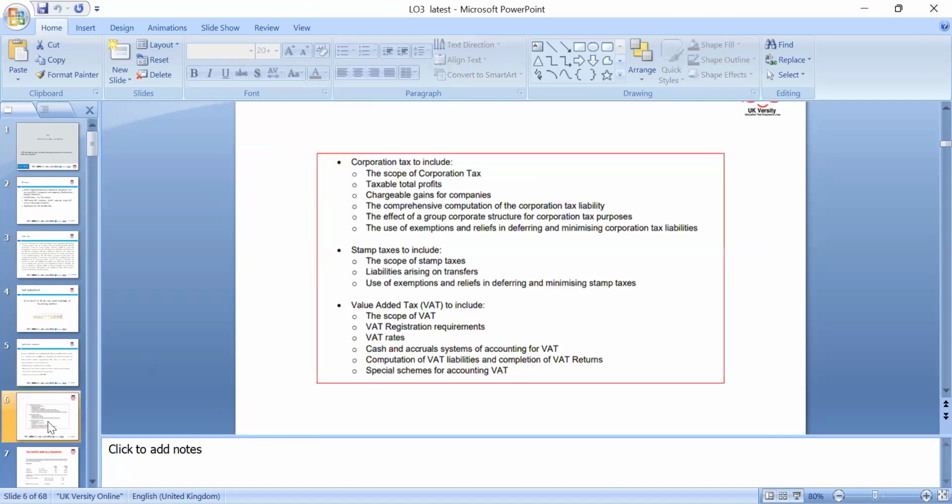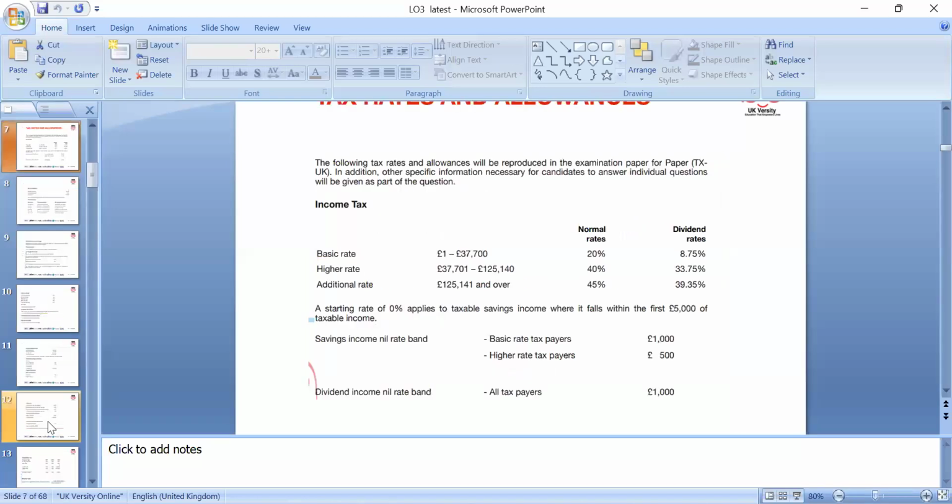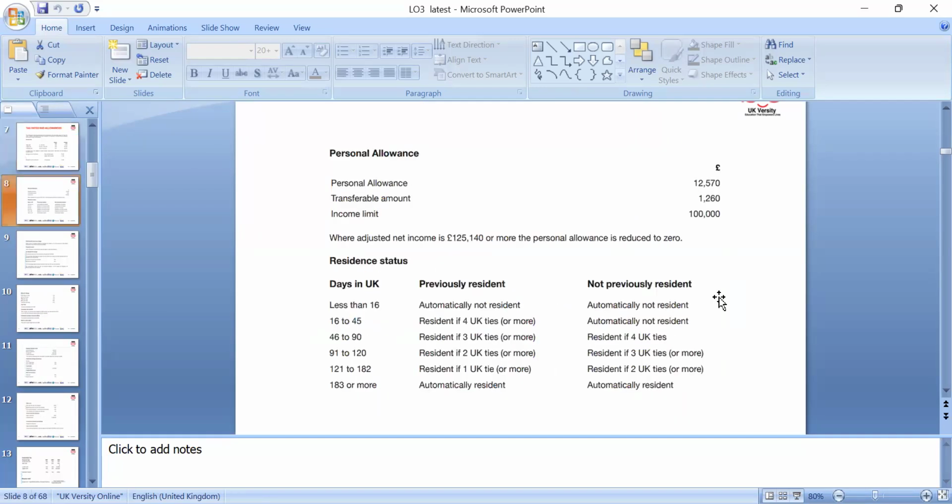During our lesson, we already discussed the basic rate. We had a discussion about the tax rates: 12,570 is the no-tax personal allowance, and if you earn more than that up to 37,700, the tax is 20%, and the dividend rate is 8.75%. If you earn more than that, it's 40%, with dividend at 33.75%. So we can look at the income.